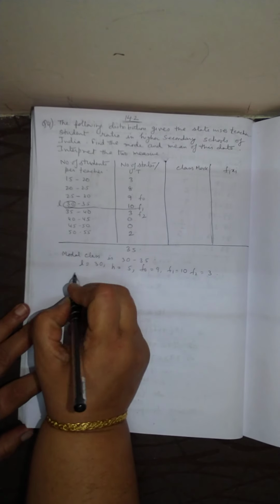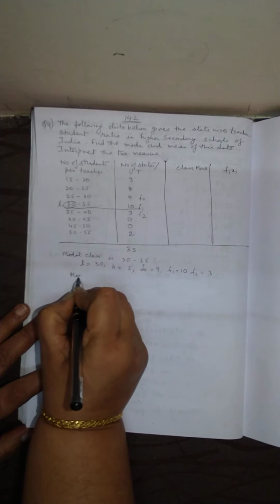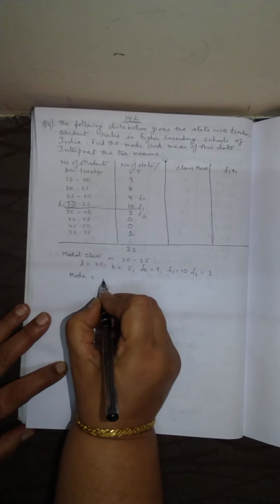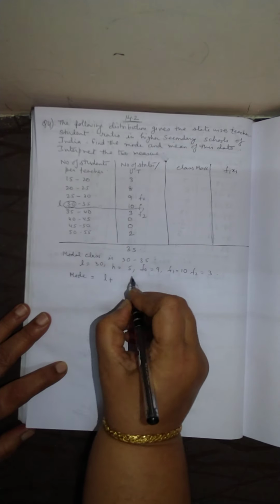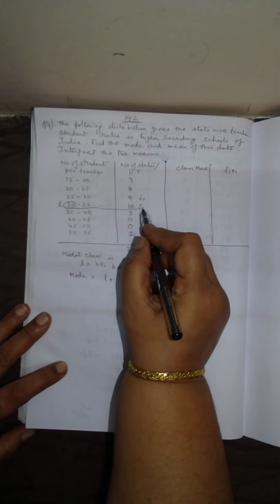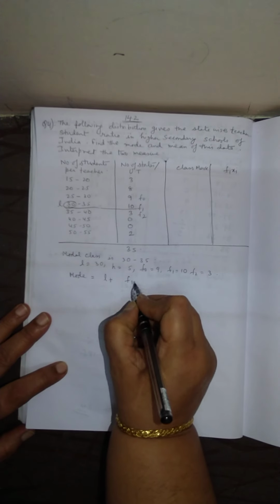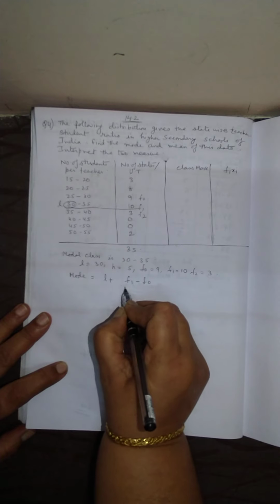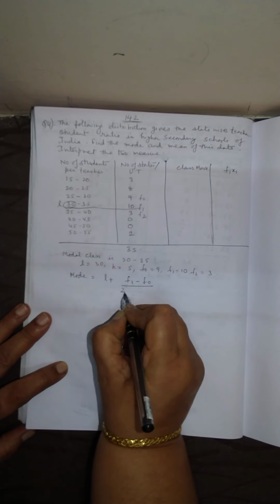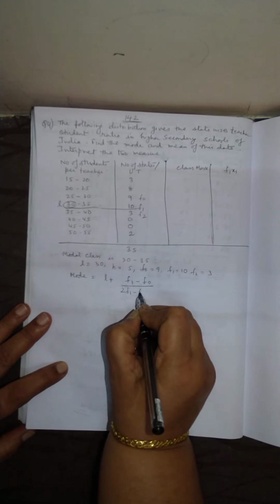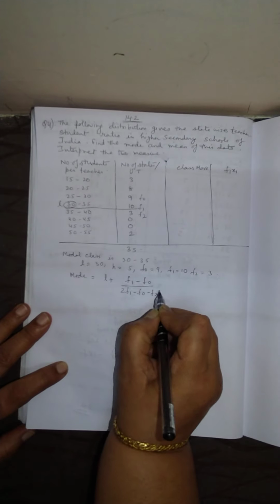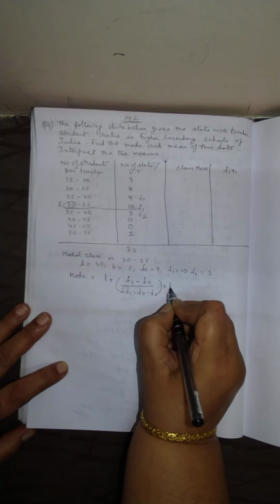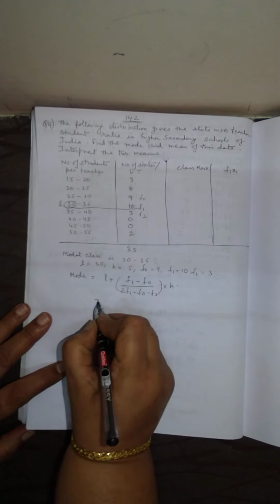So the formula is: mode of the data equals L plus (F1 minus F0) divided by (2 F1 minus F0 minus F2), into H. So what is the lower limit?